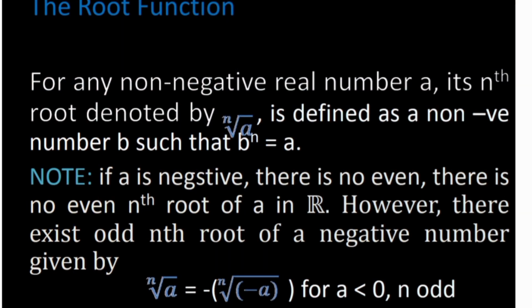Note that if a is negative, there is no even nth root of a in R. However, there is an odd nth root of a negative number, given by the nth root of a equals negative nth root of negative a, for a less than 0 and n odd. This means that if a is less than 0 and n is odd, then the nth root of a is the negative of the nth root of minus a.